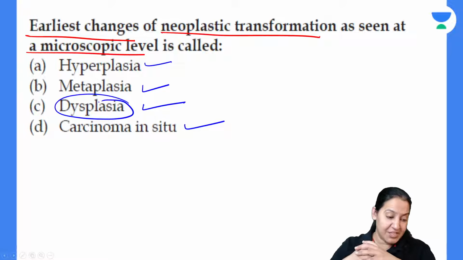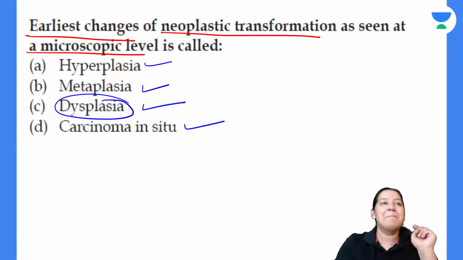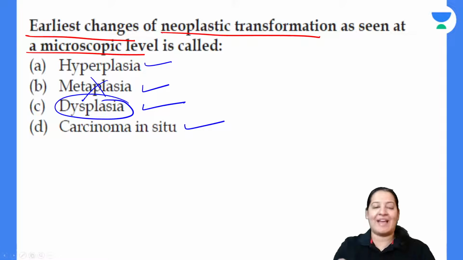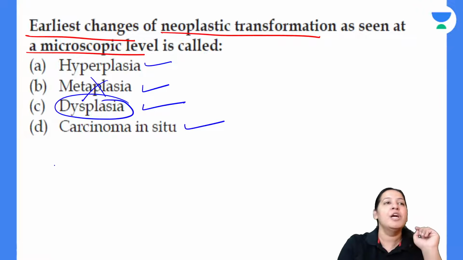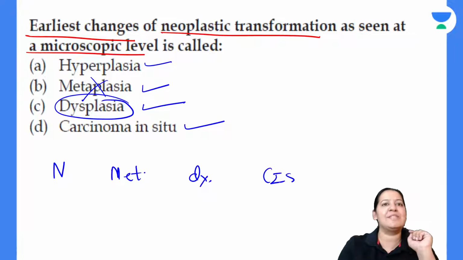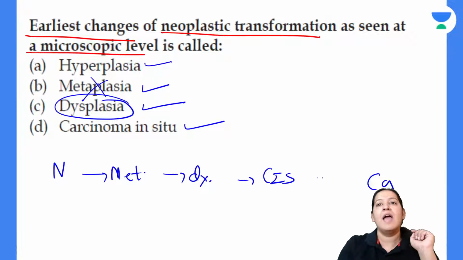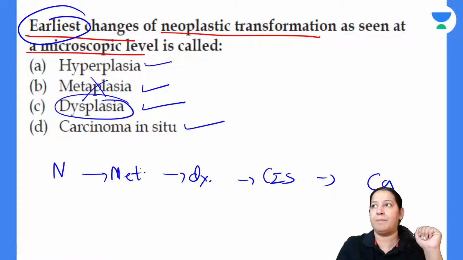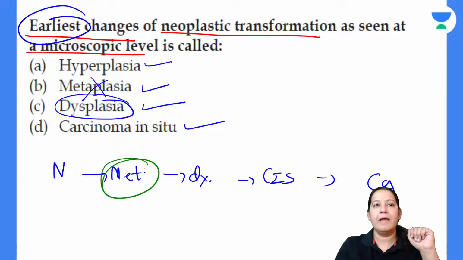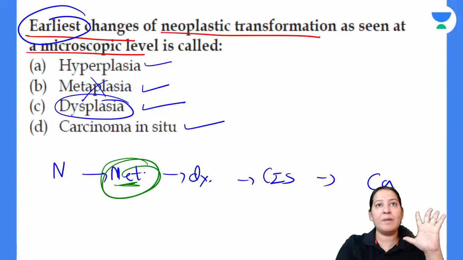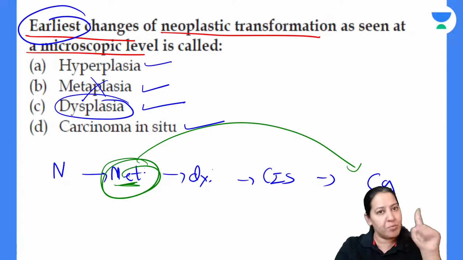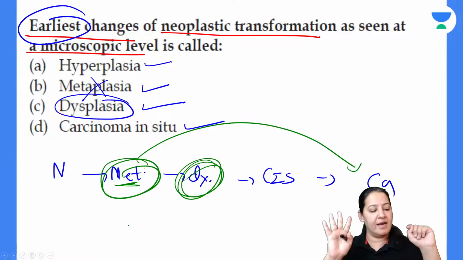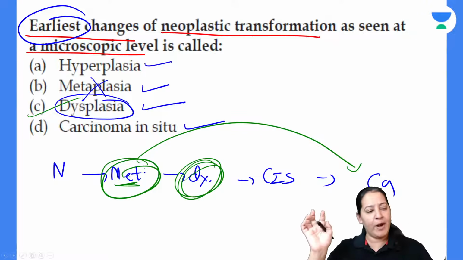Yes, Akhilesh, I want you to write B. B is not the correct answer. I know technically you will say, ma'am, metaplasia is coming first, no? You are saying first there is normal, then metaplasia, then dysplasia, then carcinoma in situ, and then carcinoma. So this is the sequence, and you are asking the earliest. So technically speaking, yes, Akhilesh, you are right that technically it is metaplasia, but at microscopic level, we can't call it neoplastic transformation. The neoplastic transformation starts as dysplasia. So the correct answer here is dysplasia, not metaplasia. You got my point.